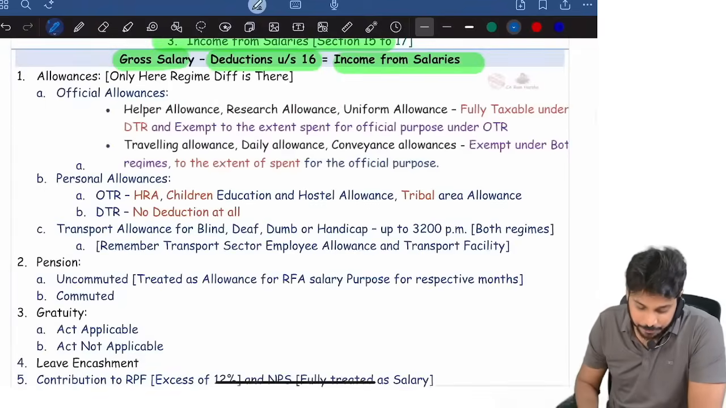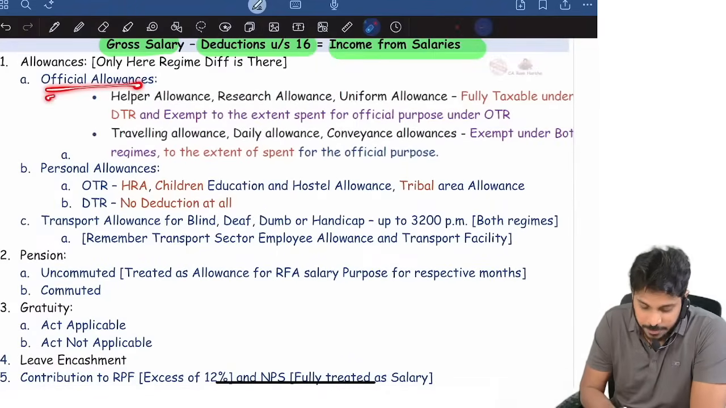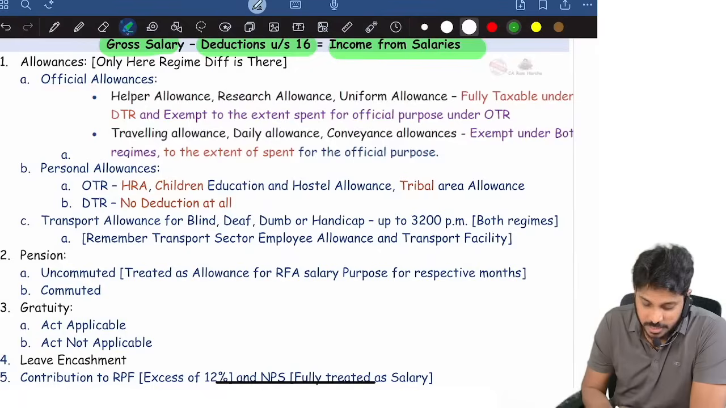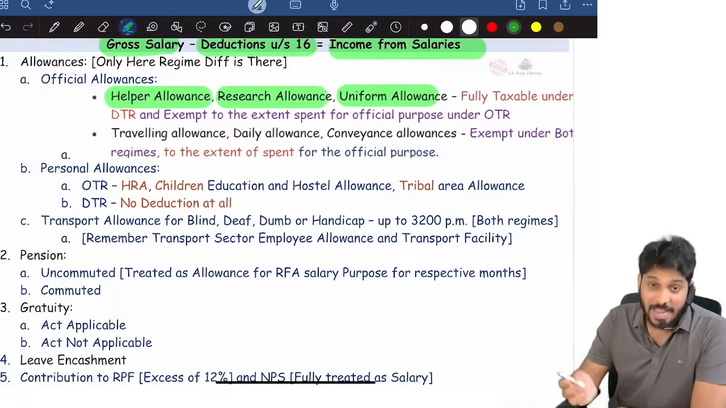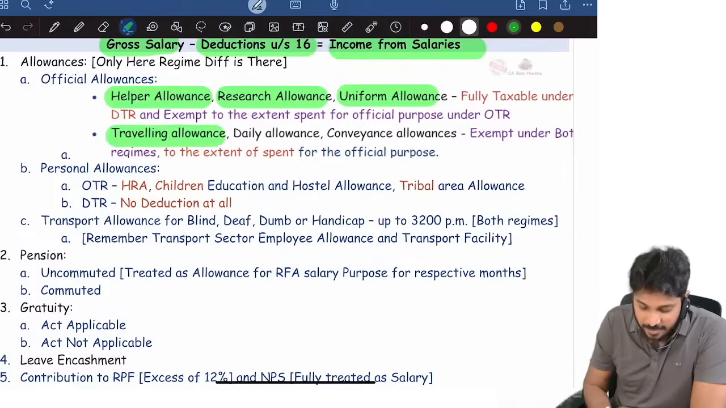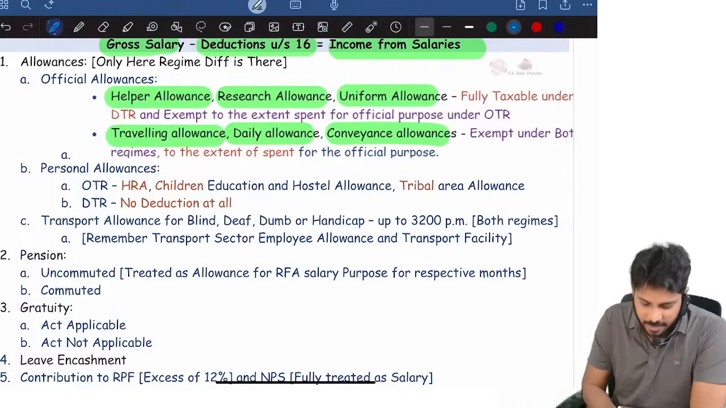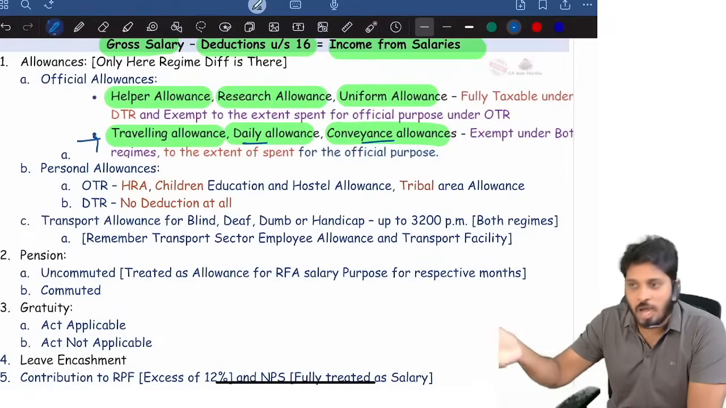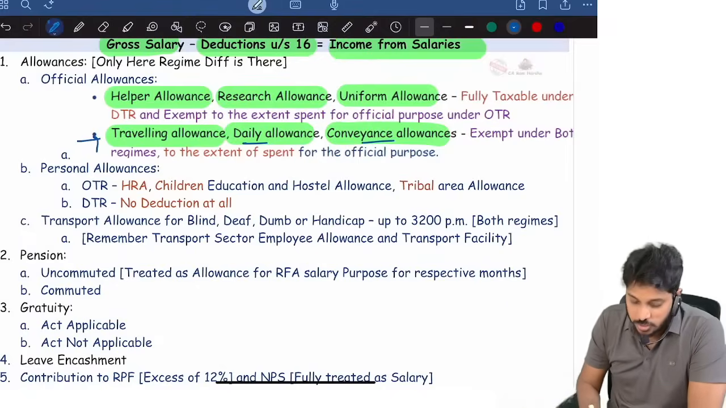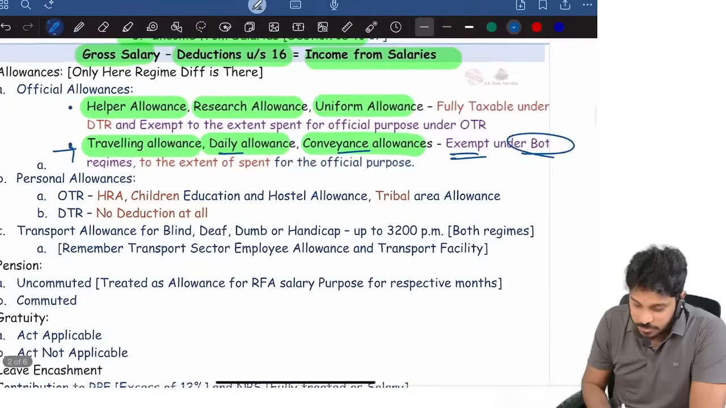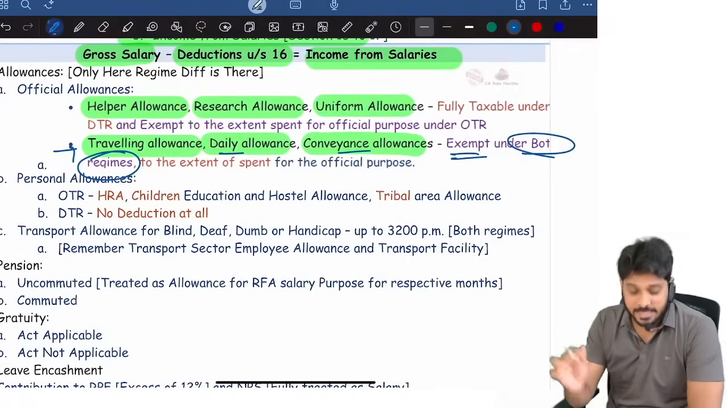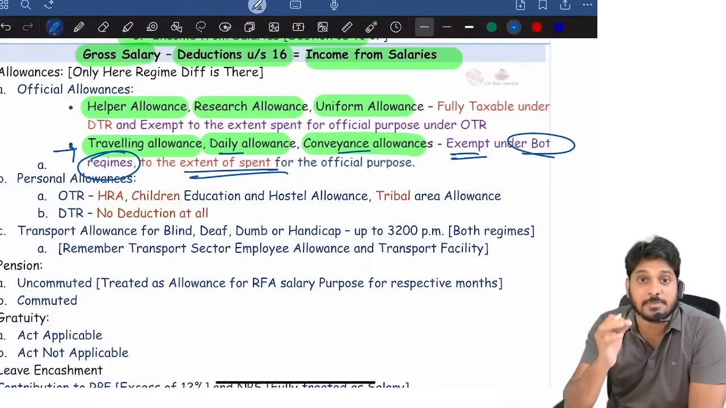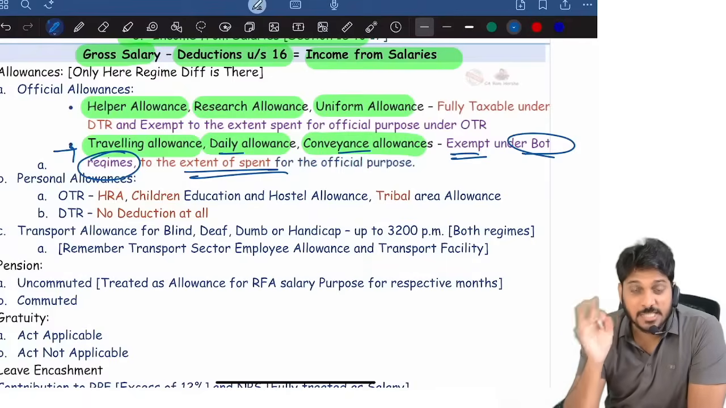Now look here. Official allowance is again divided into two types. What are official allowances? Helper allowance, research allowance, uniform allowance, that is one category. Second category: traveling allowance, daily allowance, conveyance. These are all given for employees performing official duties. On duty, they are getting that allowance. So they are exempted under both the regimes. How much is exempted? Whatever they spent. To the extent spent is exempted.